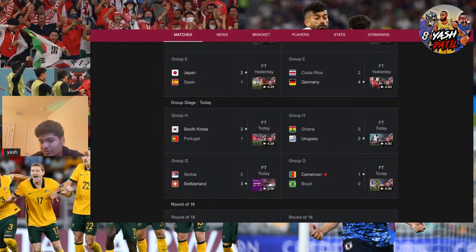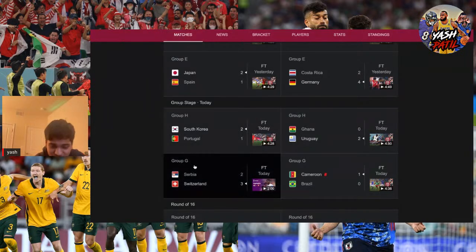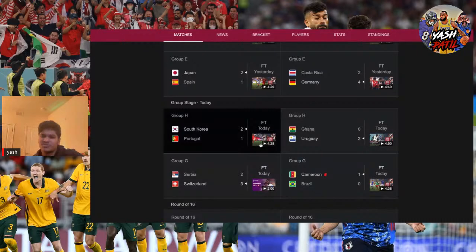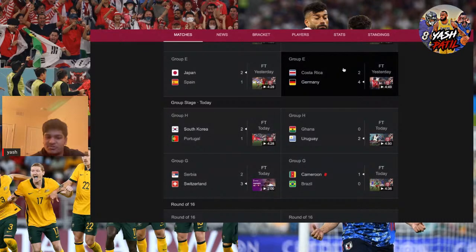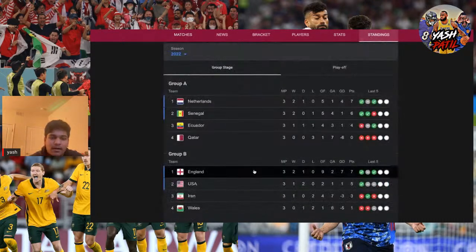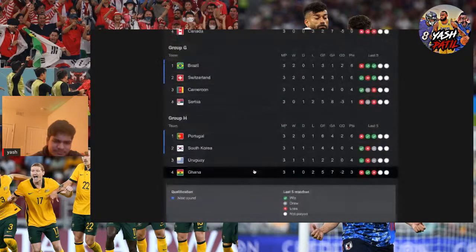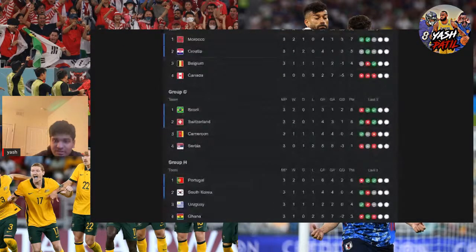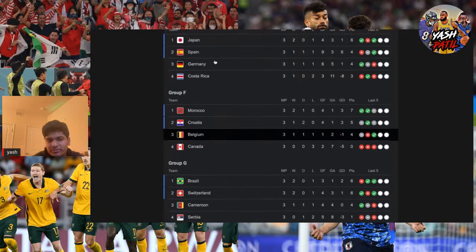Switzerland wins and they go through. So it was a very intense game. Serbia was up 2-1, and then Switzerland scored 2 and won that game. So yeah, I think I expected Brazil and Switzerland to go through. And you guys can see the standings here. They finished level on points, but Brazil had the better goal difference. And then Cameroon's out.